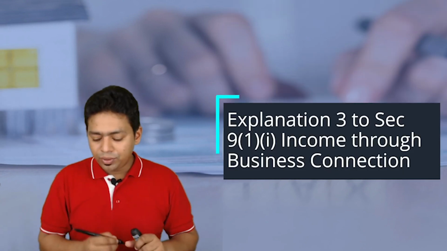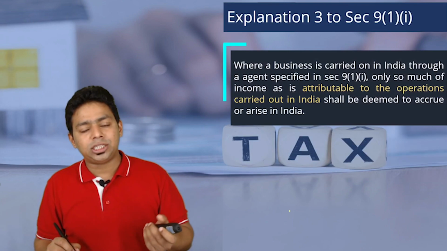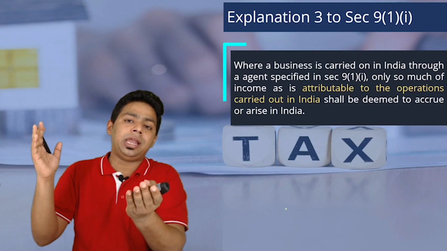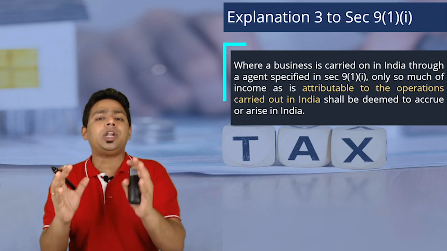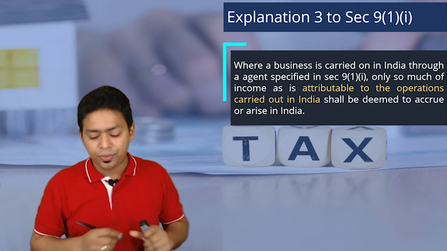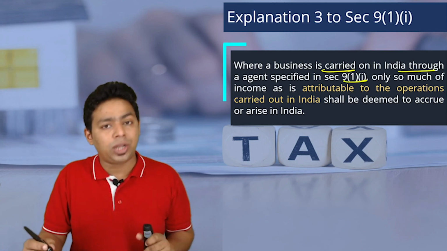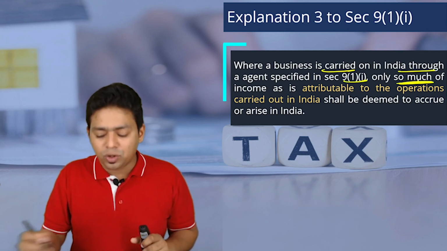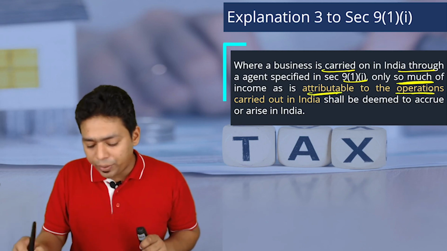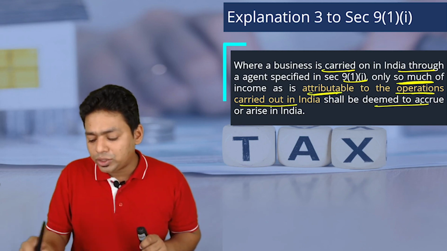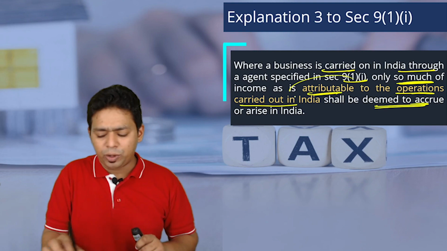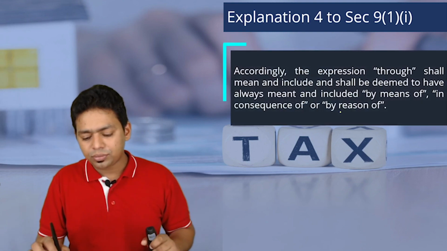Now explanation 3, income through business connection. So whether the whole income becomes taxable, the global income of that particular entity taxable? No, only attributable income, only proportionate income. Where business is carried on in India through an agent specified in section 9(1)(i), only so much of income attributable to the operations carried out in India shall be deemed to accrue in India. Only attributable income, proportionate income.